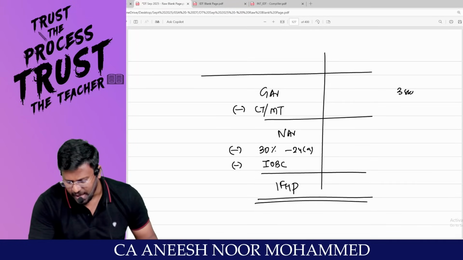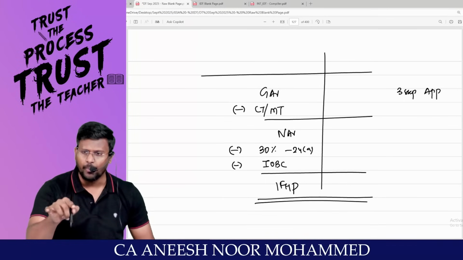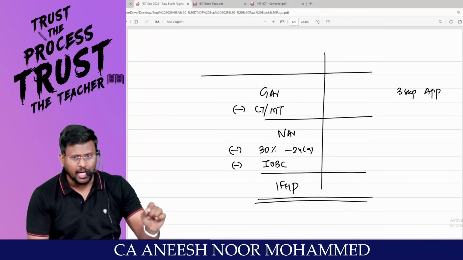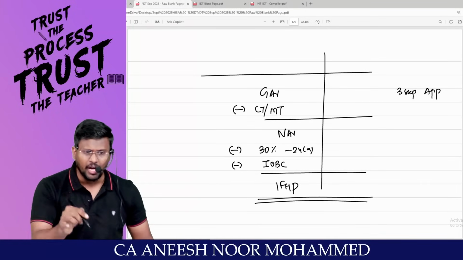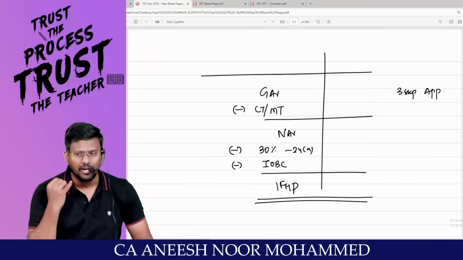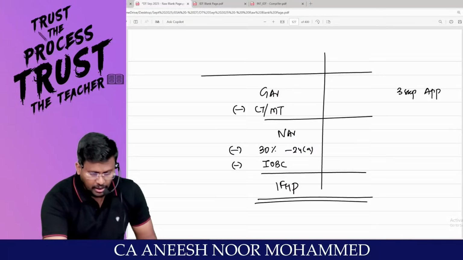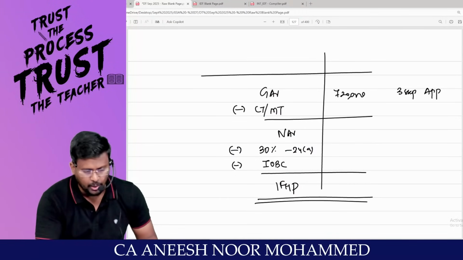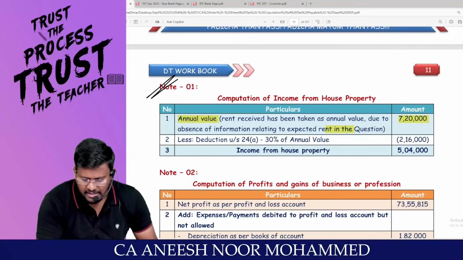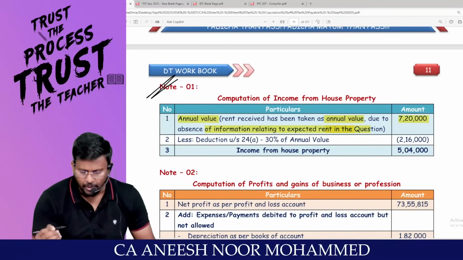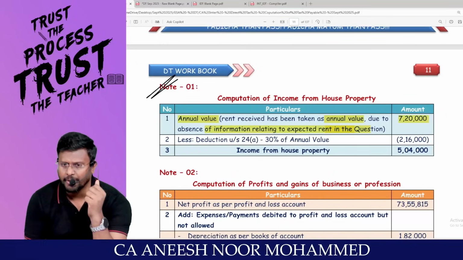And this gross annual value is a three-step approach, which is, sir, fair rent or municipal value, whichever is higher, or standard rent, whichever is lower. That answer is called expected rent. Expected rent or actual rent received or receivable, whichever is higher, right? But this much information has not been given. Only the rent received, 7,20,000, has been given. Pakka. So actual rent has been taken as the annual value due to absence of information related to expected rent in the question. Fair rent, municipal value not been given in the question.